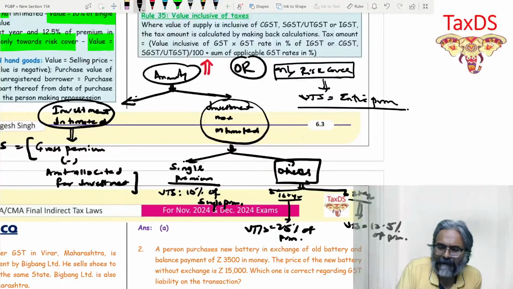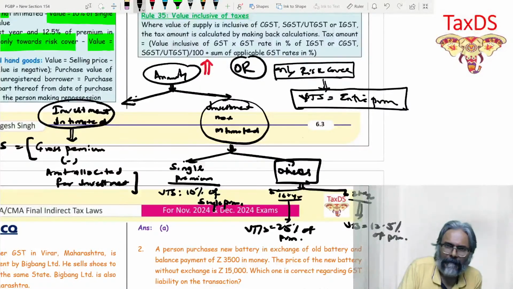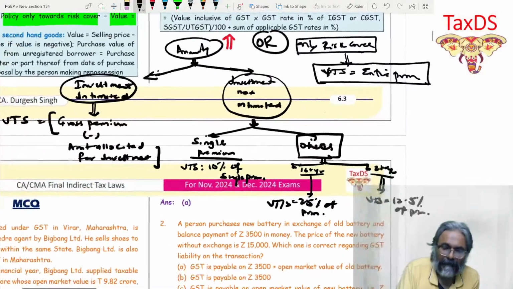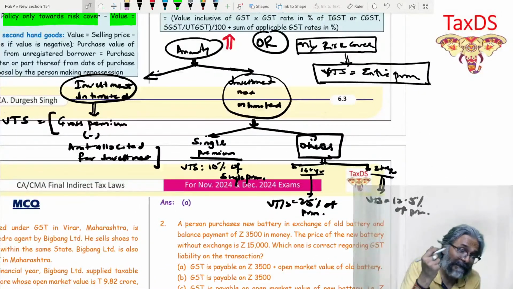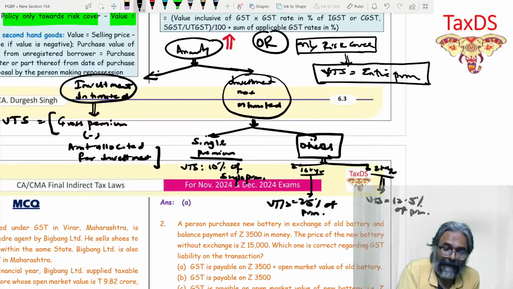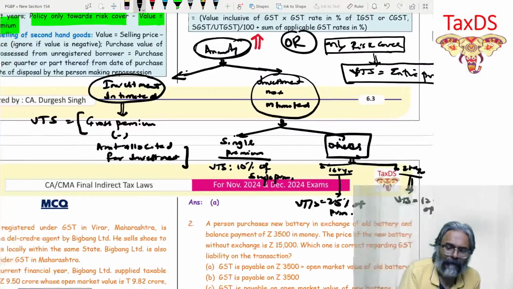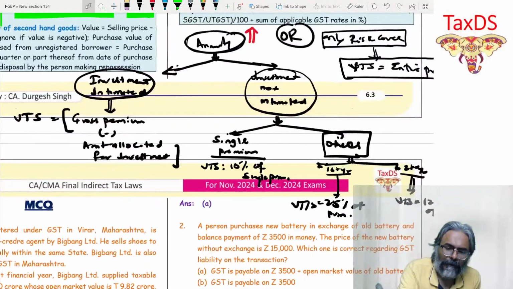Now, the value of taxable supply, students, would be the entire amount of the premium. In the case where the insurance is only for the risk cover, the value of taxable supply would be the entire premium itself. But when the insurance has an annuity element also, what does the annuity element mean, students? Annuity means what?